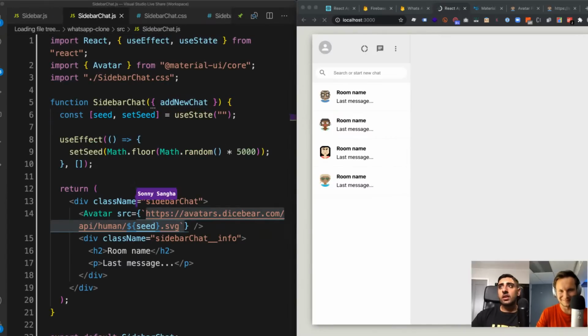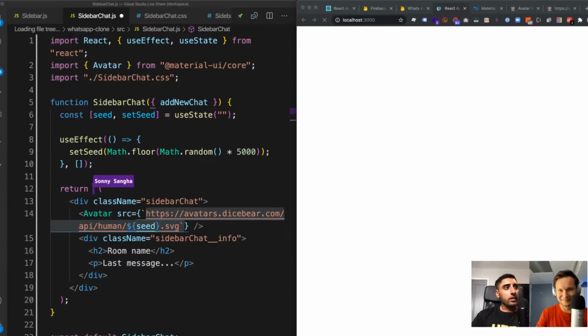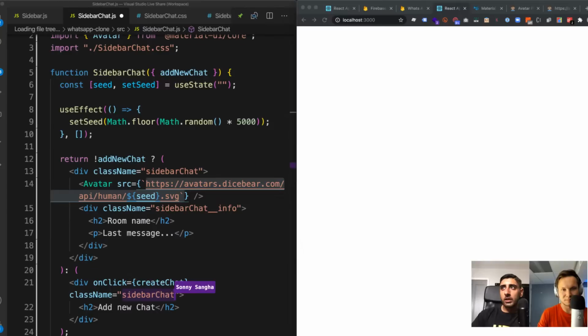Before we return our JSX, I'm going to say if it's not the add new chat, then I want it to show the normal stuff. Otherwise, render out the following: a div with a class name of sidebar chat. We want to keep the styling the same. And when we click it, I want to execute some function called create chat, which we haven't coded up at this point. And it's just going to have an H2 inside of it saying add new chat.